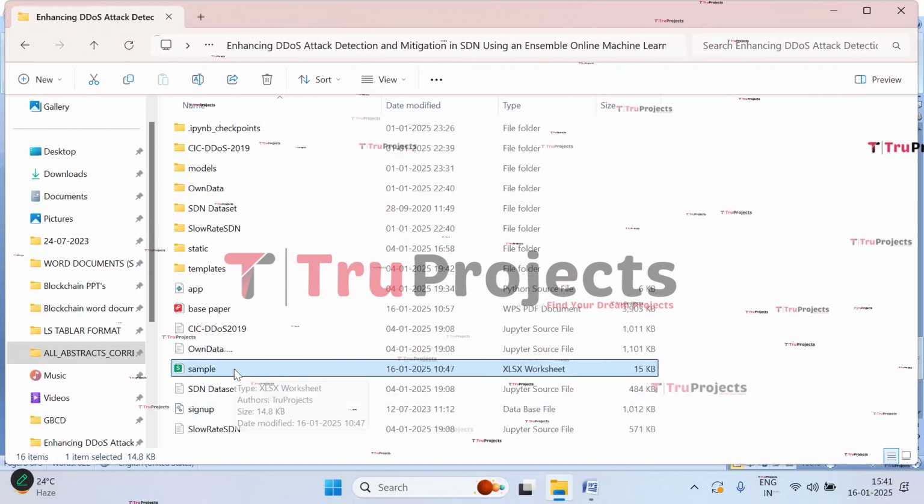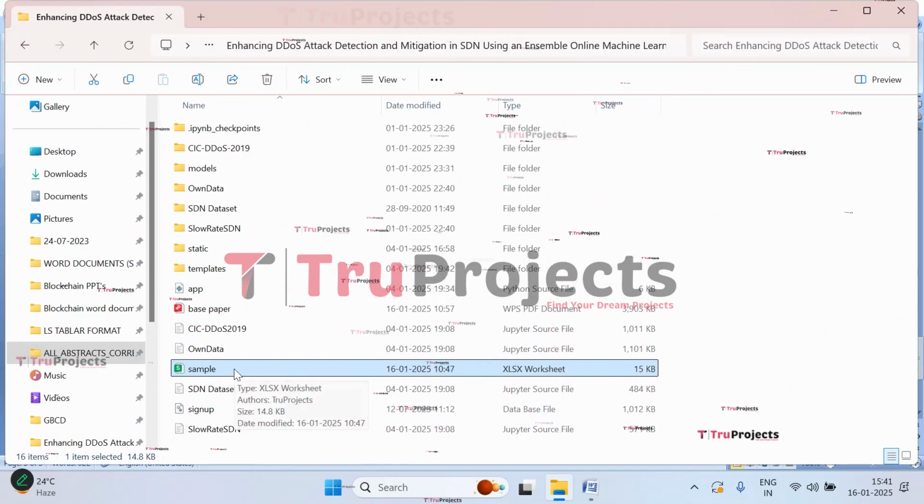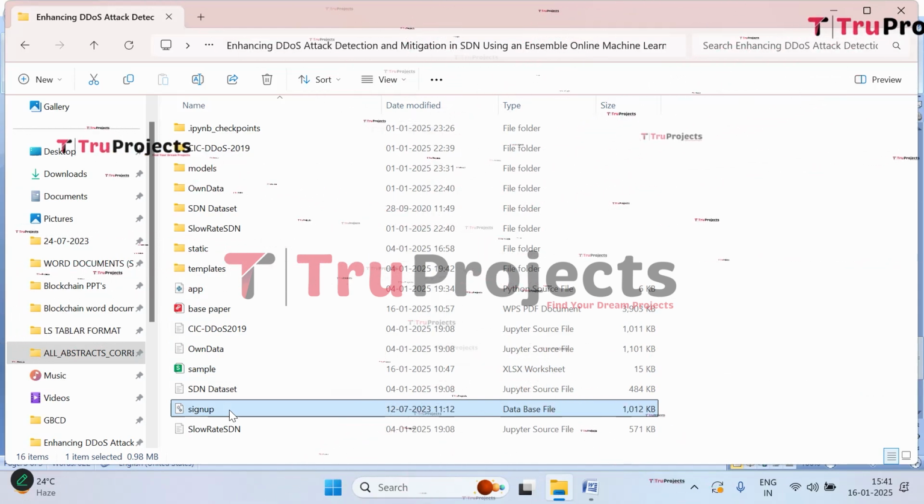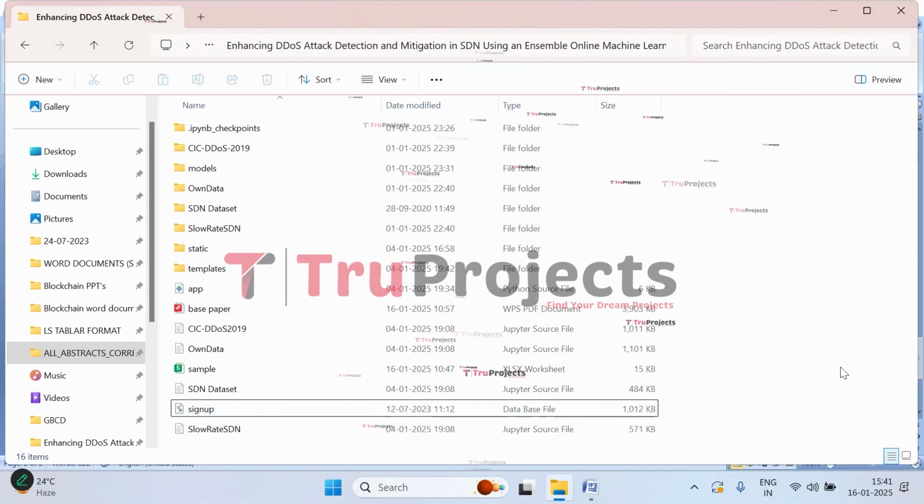Here in the sample file, we have the test cases that we will be using in the front end for detecting the attacks. And this is the signup.db file. This file is a database file which is used to store the user information. So this is all about the code folder.